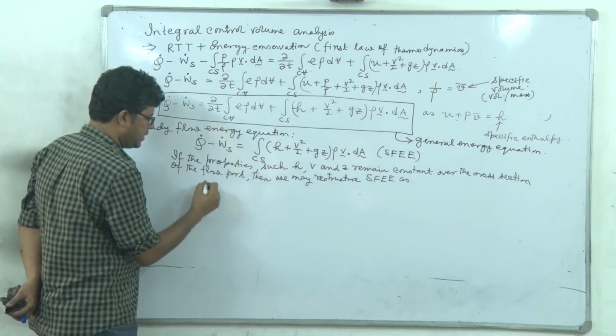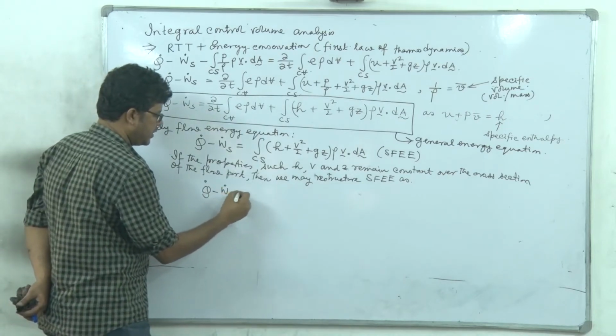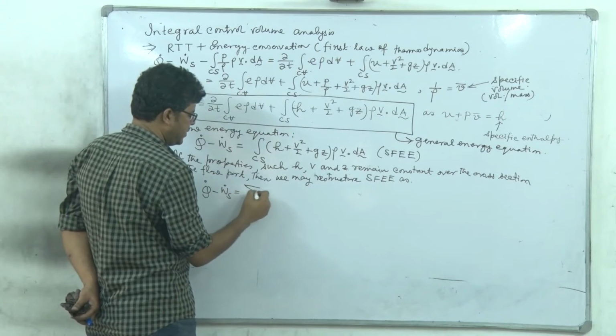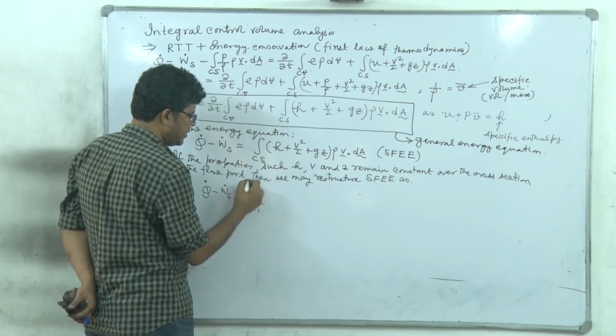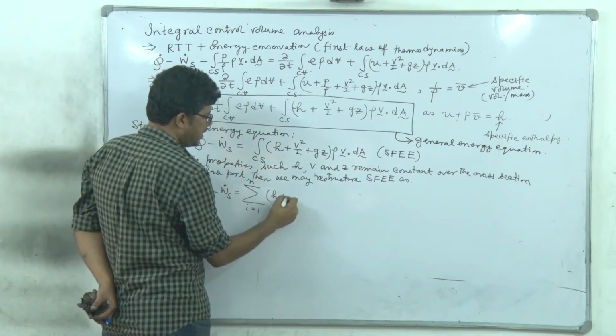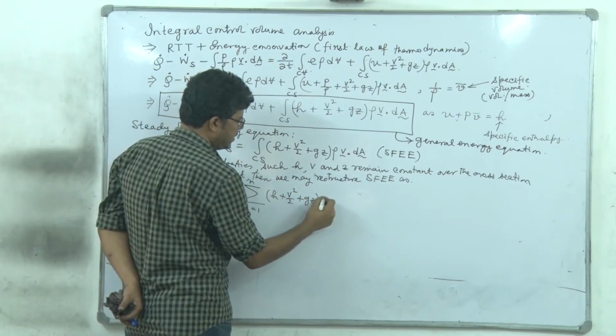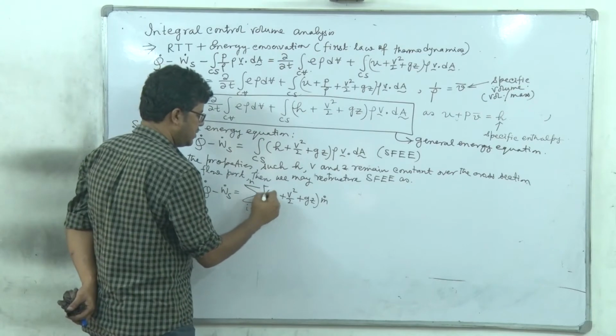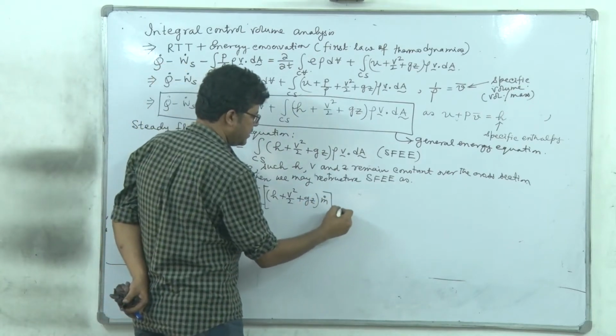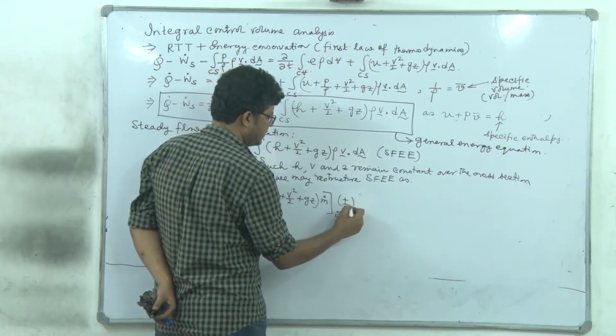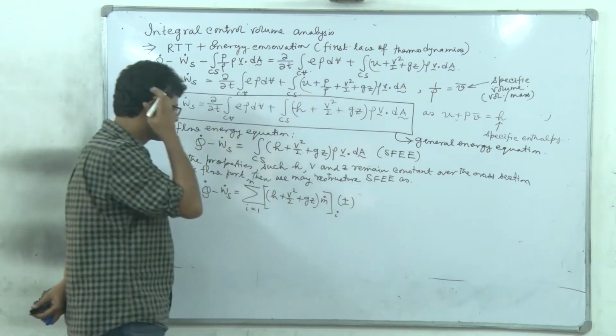So Q dot minus W dot S is equal to the sum from I equal to 1 to N of H plus V square by 2 plus Gz, times M dot of I, and there will be a plus or minus sign.